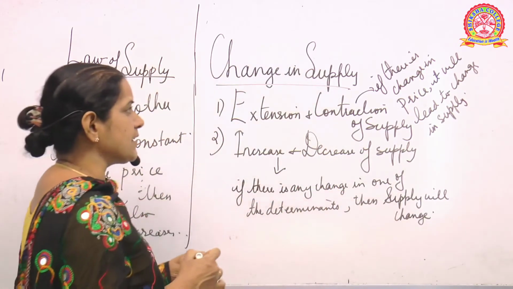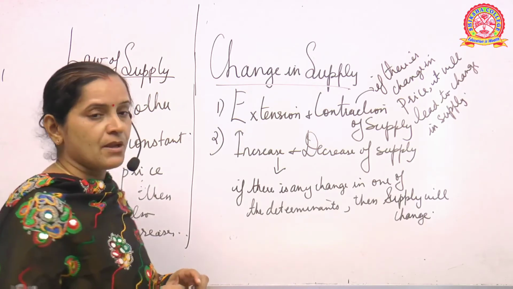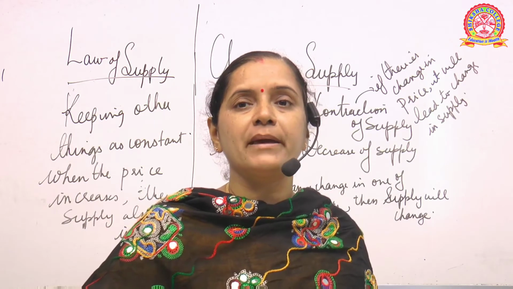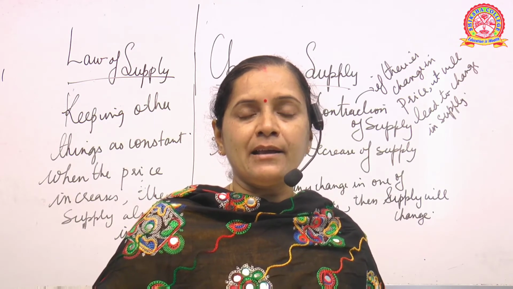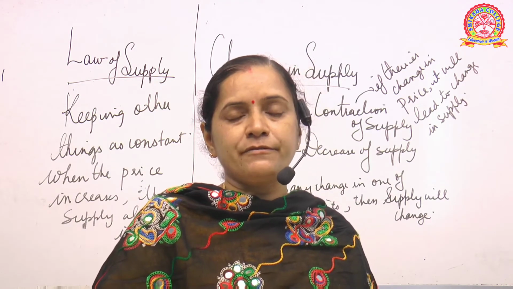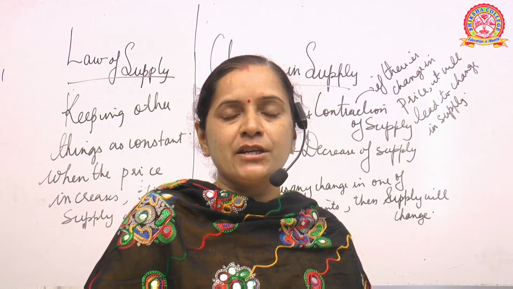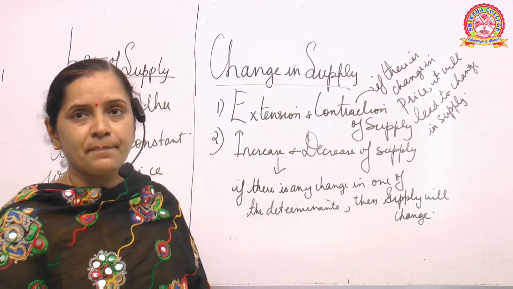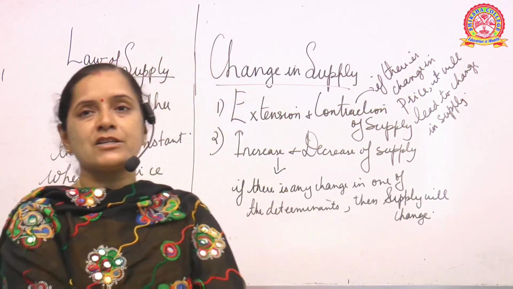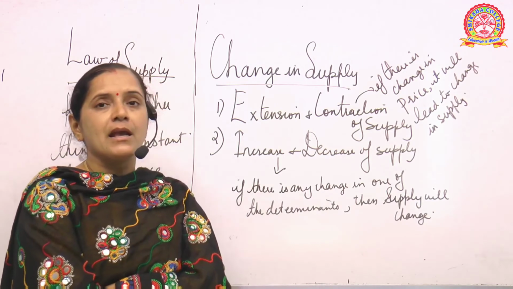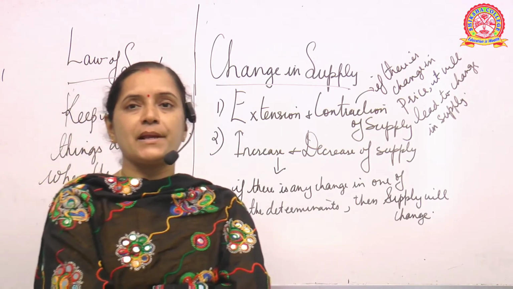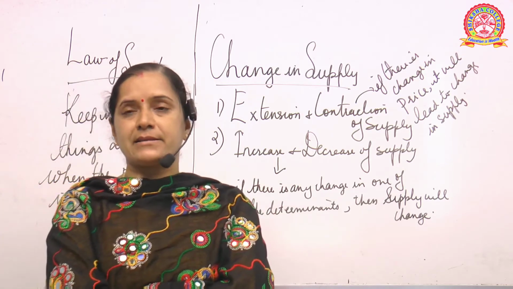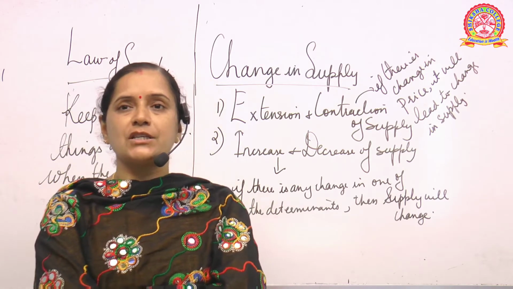So see what is the difference between these two concepts. We are talking about change in supply, when there could be a change in supply. Under that we are discussing two types of changes. One is called extension and contraction of supply, and the other is called increase or decrease of supply. Now what is extension and contraction of supply? Please try to understand this part. Extension and contraction of supply explains that keeping other things constant, if there is a change in price, then it will lead to change in the supply.